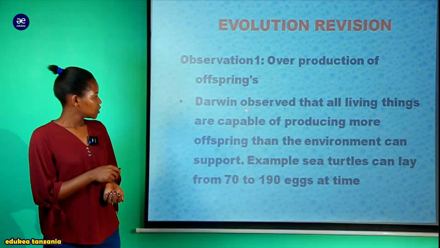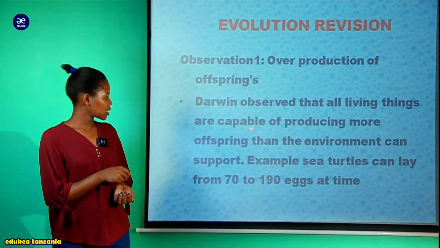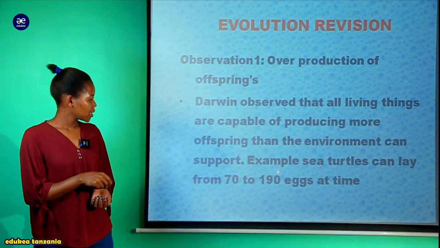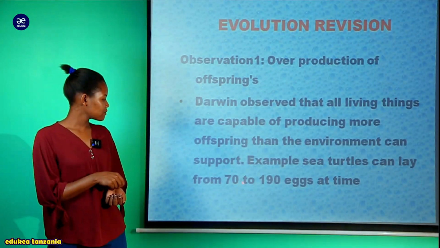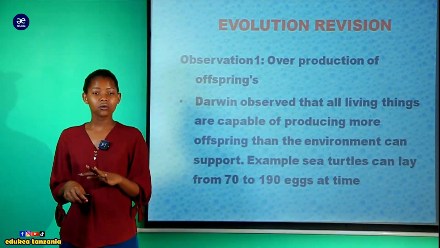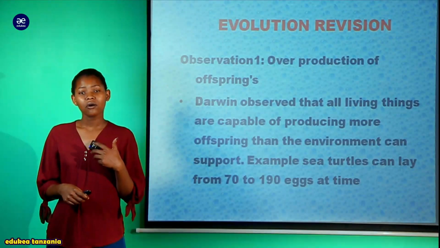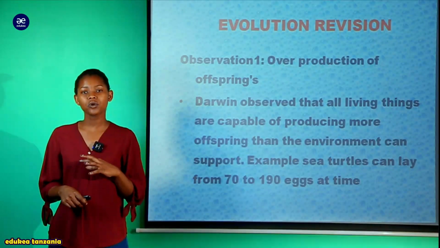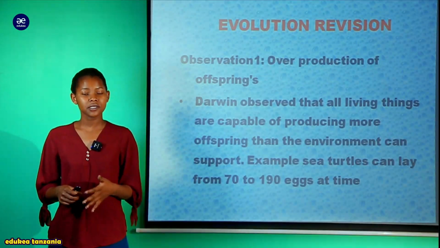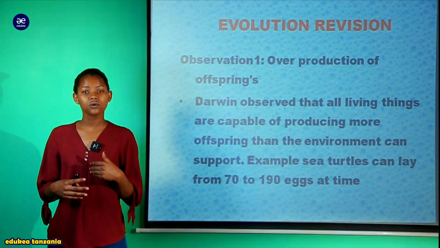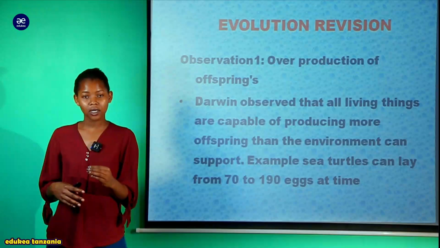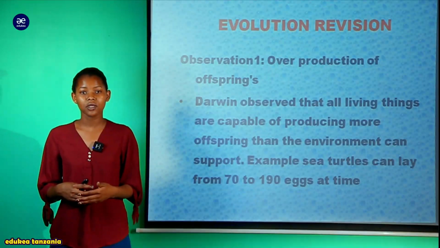As you can see, Darwin observed that all living things are capable of producing more offspring than the environment can support. Example, sea turtles can lay from 70 to 190 eggs at a time. Kwamba tunaenda kuona kwamba Darwin aliweza kuobserve kwamba organisms in the environment, they tend to produce more and more than the environment can support. For instance, here you can see sea turtles. They tend to lay 70 to 190 eggs per time. Yani kwa muda tu anaweza kataga tu mayai 70 kwa mara moja.